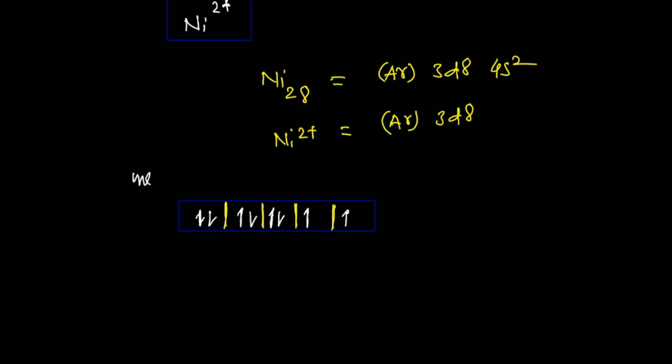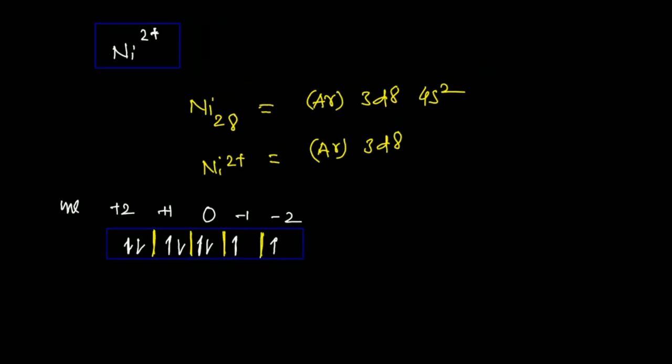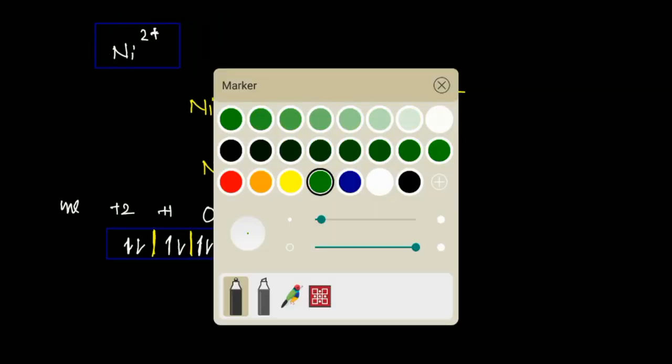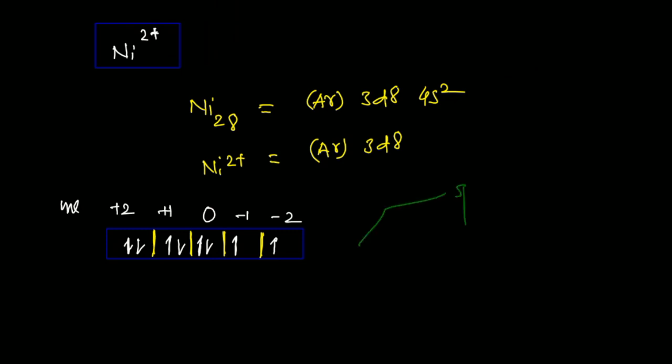Now we have the ml values also. This will be plus 2, plus 1, 0, minus 1, and minus 2. So what we have to do now? This is the requirement for finding the term symbol. There are some steps. First step is what? We have to first find out the spin. Spin means individual spin. So now this will be 0, this will be 0, this will be 0, and this will be plus half, this will be plus half. So the spin of the system, there are 2 unpaired electrons, so spin should be 1.